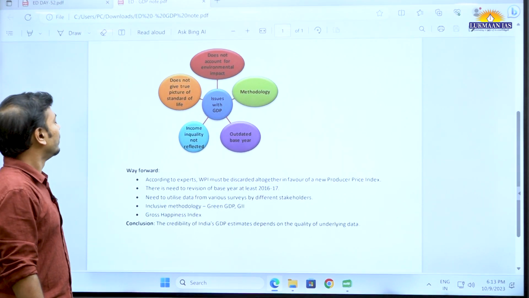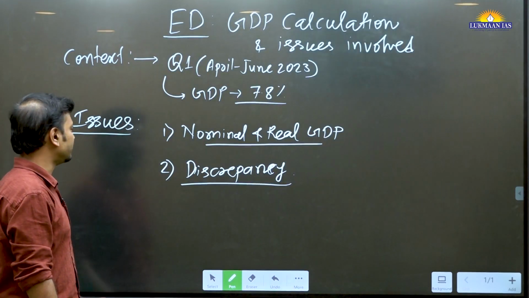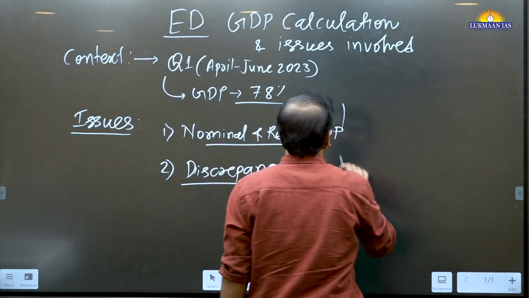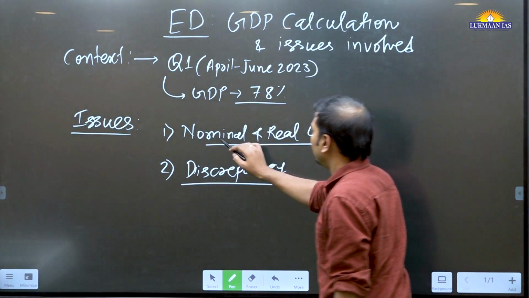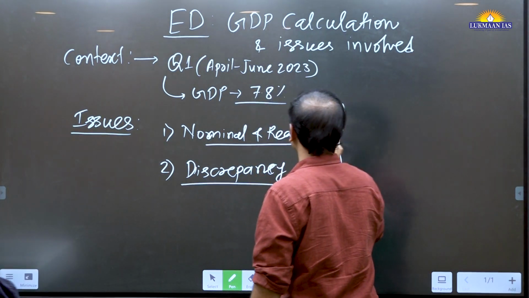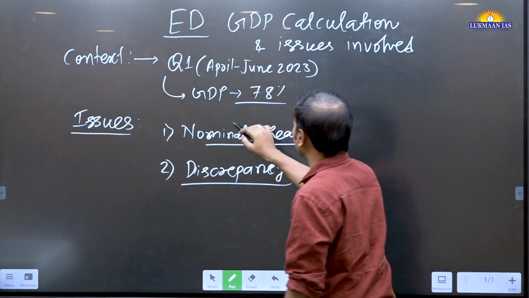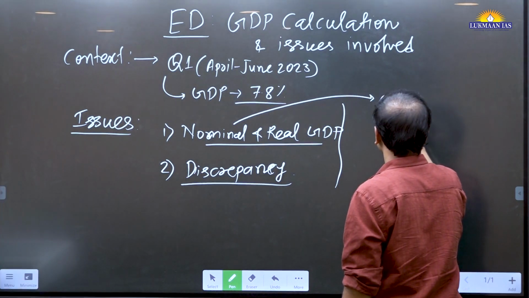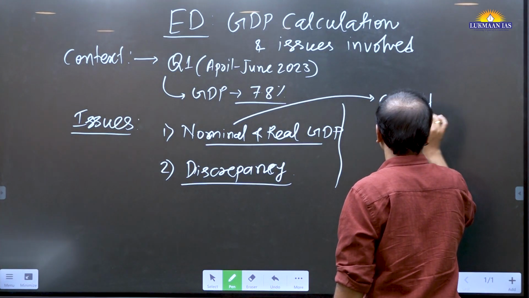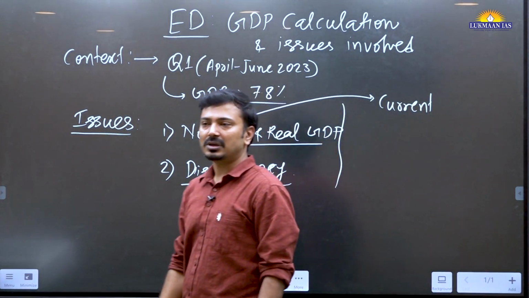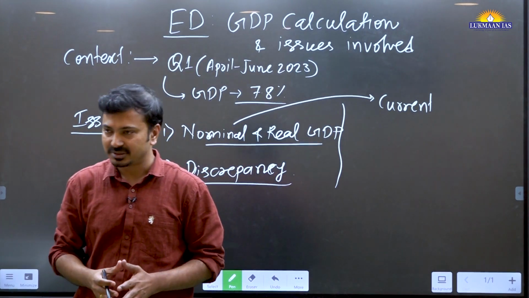Okay, fine. Coming back to the discussion, we learn about nominal GDP and real GDP and their meaning in NCERT. Let's try to revise that. What is nominal GDP? When we calculate gross domestic product, what is gross domestic product?